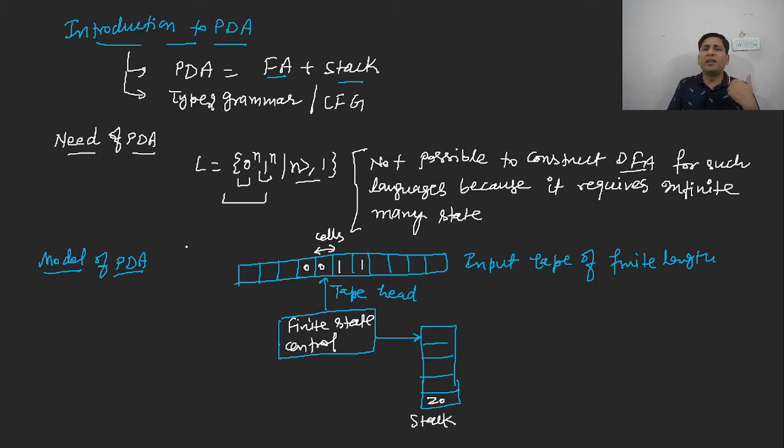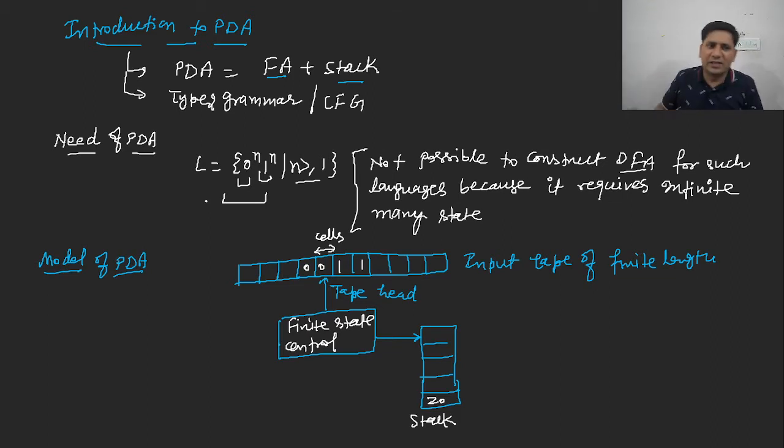So how can we verify them? We can push one type of symbol onto the stack and pop for the other symbol. If the stack is empty and no input symbol remains in the input string, then we can say that this string is accepted by the PDA, otherwise it is not accepted. This is how we will use the stack to check whether the given string belongs to the given PDA or not.